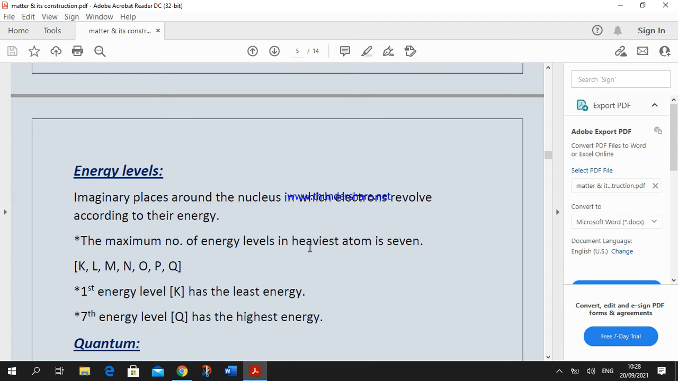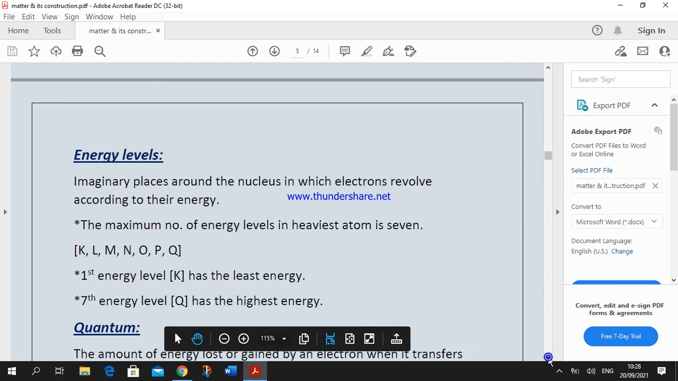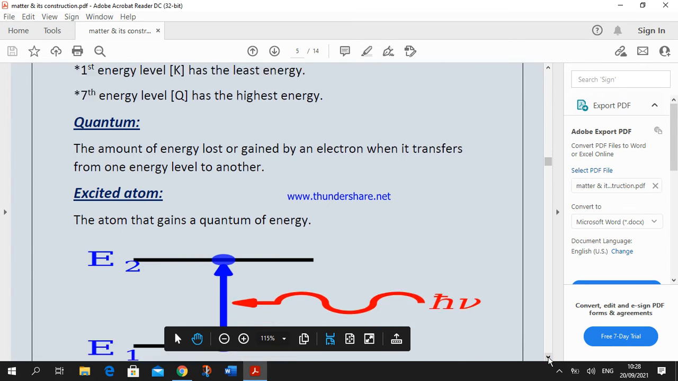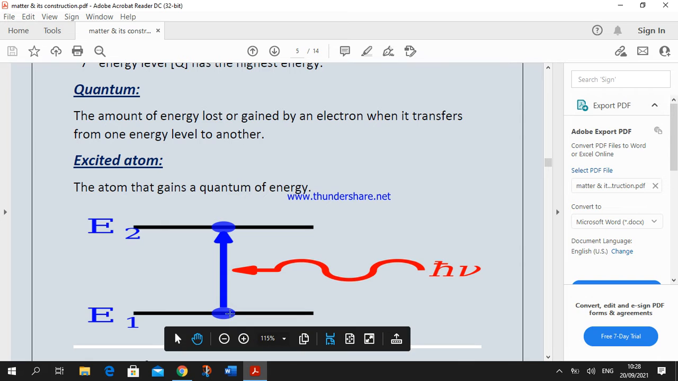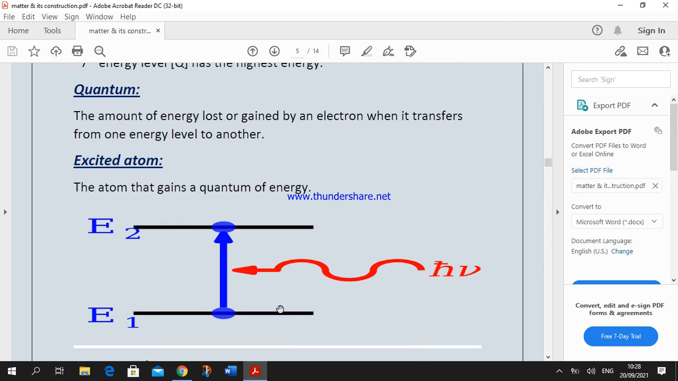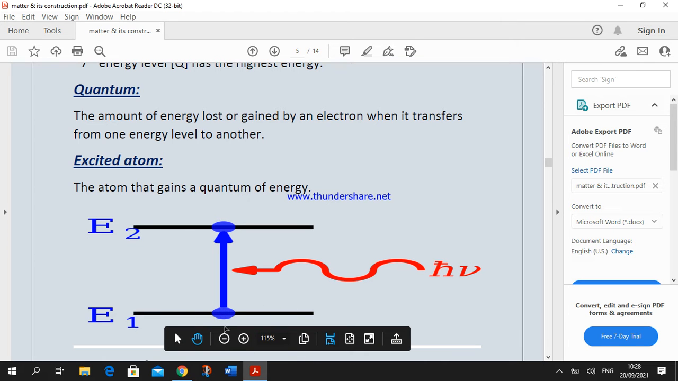Each one differs from another in energy, okay? So the first energy level has the least energy, okay? While the seventh energy level has the highest amount of energy, okay? So, the electrons revolve around the nucleus in their energy levels according to their energy, okay? So, if the electron lies in energy level 1, okay, it can revolve around the nucleus in K level or energy level number 1.